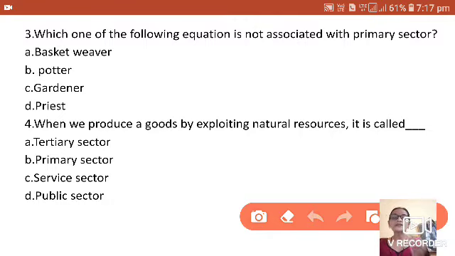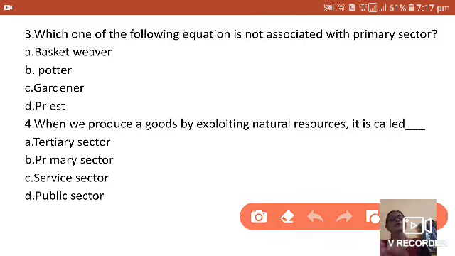Primary sector is related to nature and produces from nature in the original form. That is called the primary sector. The basket weaver weaves from the original material. The potter makes pots from clay or sand.